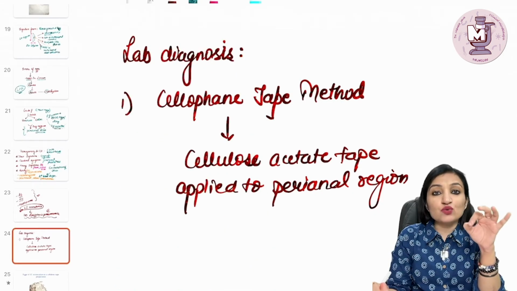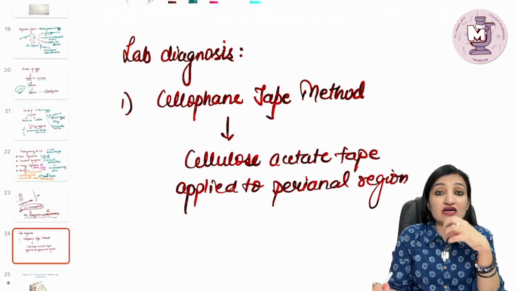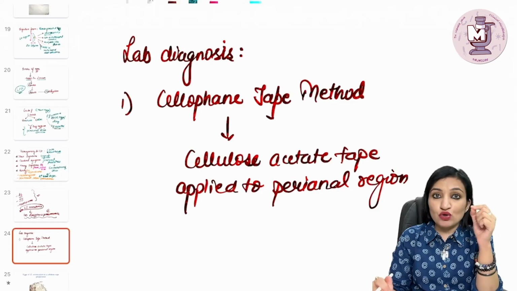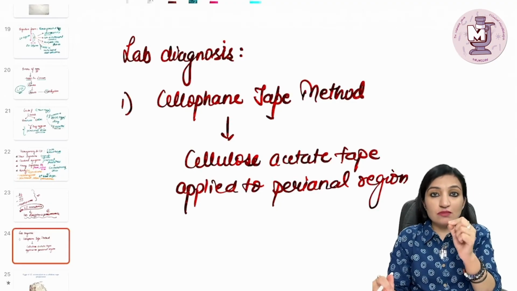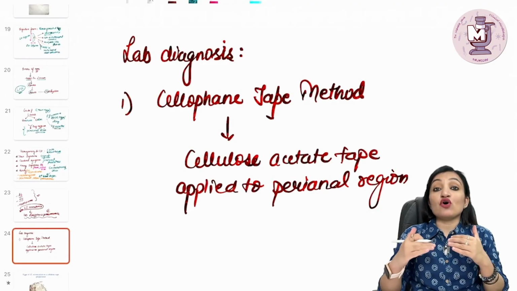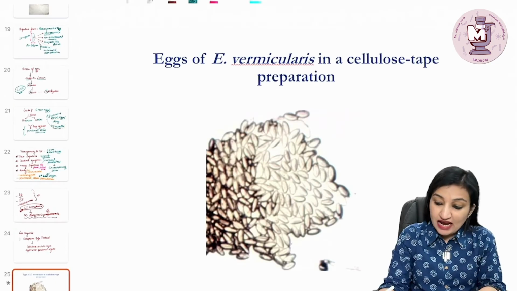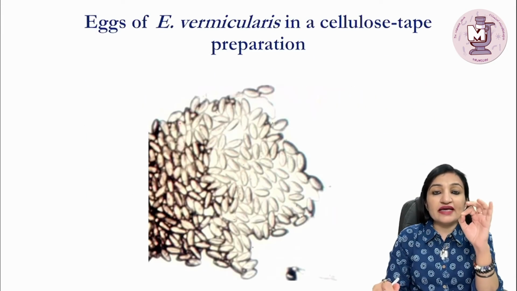So one way to do the same is the cellophane tape method, whereby a cellulose acetate tape is applied to the perianal region in the morning before the kid goes for a bath. Remember, I told you this infection is more common in kids than adults. Now that tape is then removed, put on a slide and examined under the microscope. So these are the eggs of Enterobius vermicularis in a cellulose tape preparation.